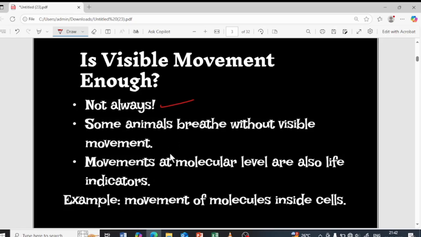In the same way there is molecular movement taking place in the body as well, which again shows the indicators of life. For example, the molecules are moving inside our body. During the repairing of tissues, or during the oxygen intake, or during the digestion of food or whatsoever, molecular movement will be taking place inside our body, which shows that we are alive.